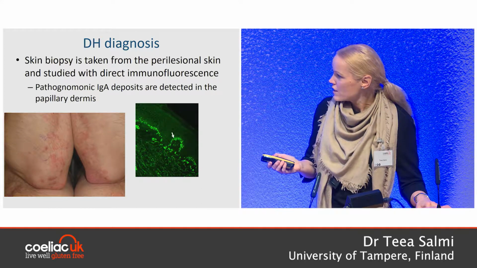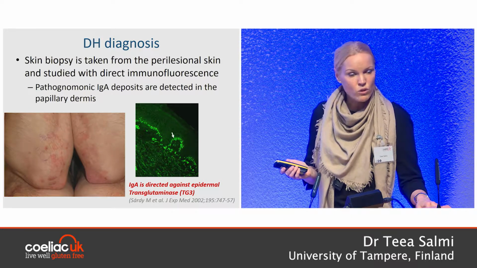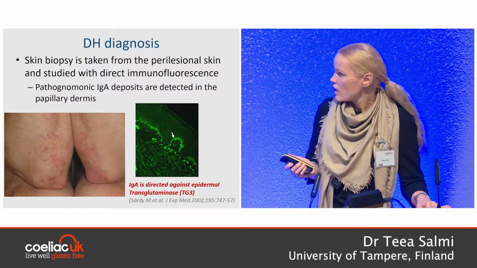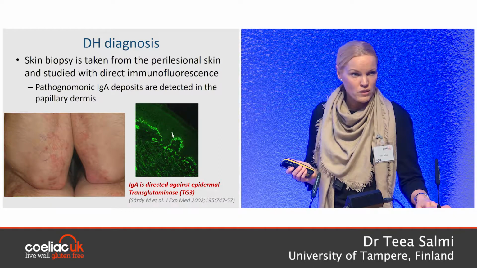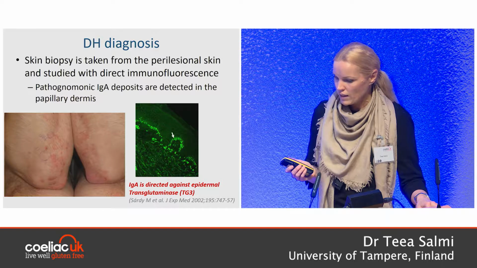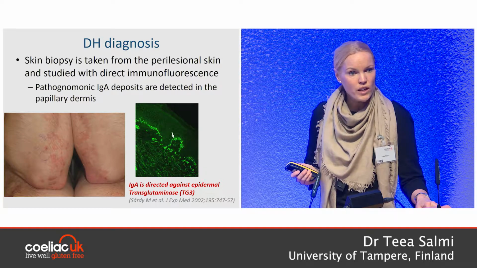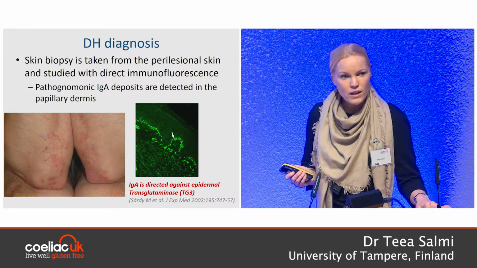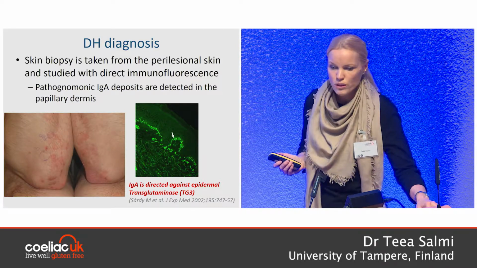But it was not until 2002 that Sardi first showed that this IgA is directed against epidermal transglutaminase, transglutaminase 3. Since then, transglutaminase 3 has been considered the autoantigen of Dermatitis herpetiformis, while in celiac disease it's transglutaminase 2.